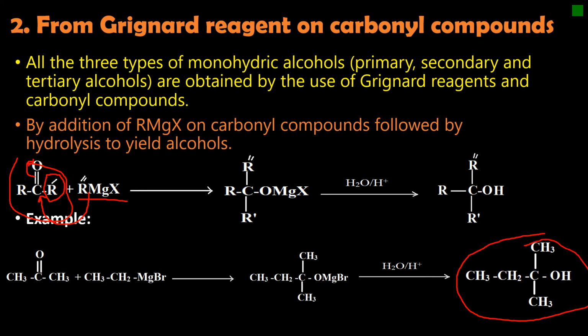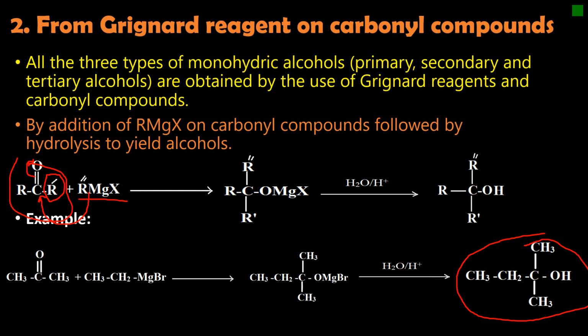To explain this, when we use a ketone, we always produce a tertiary alcohol like this one. If you want to produce other classes of alcohols like primary and secondary, you use aldehyde. And the primary alcohols are produced by the simplest aldehyde, which is called formaldehyde. The rest of aldehydes produce secondary alcohols.